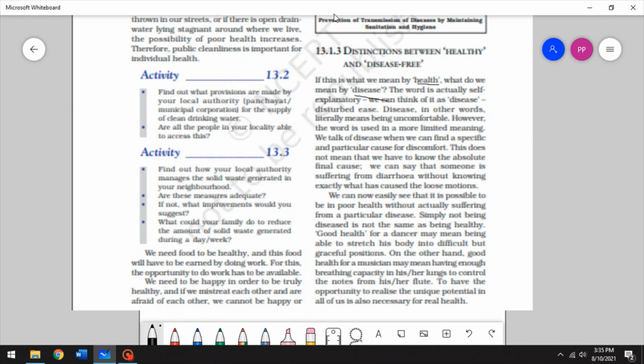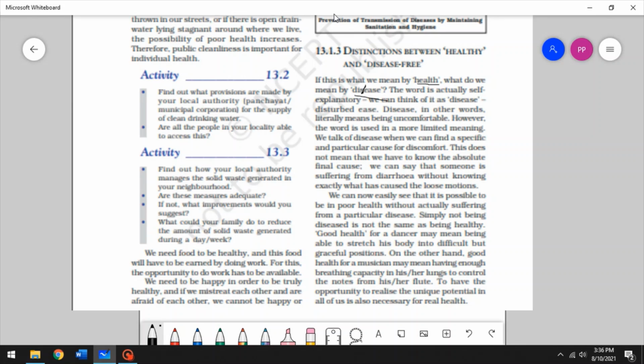Disease is self-explanatory. Dis and ease. Dis is like there is no, and ease is being comfortable. So you are not comfortable or you are uncomfortable, right? So the word is used in a more limited meaning. We talk about disease when we have a cough or a cold or we're feeling uncomfortable, but even being mentally uncomfortable or socially uncomfortable, they're all diseases, all right?